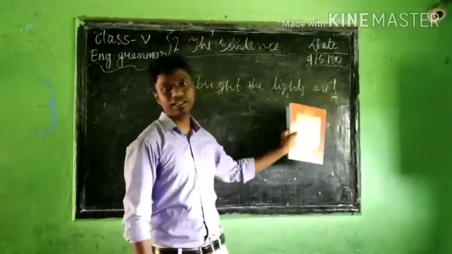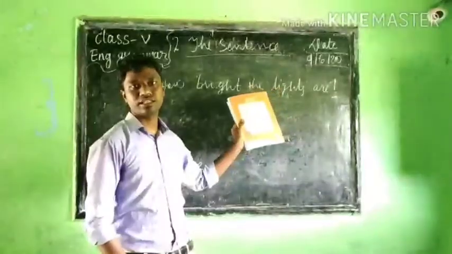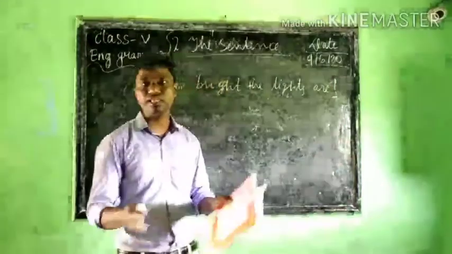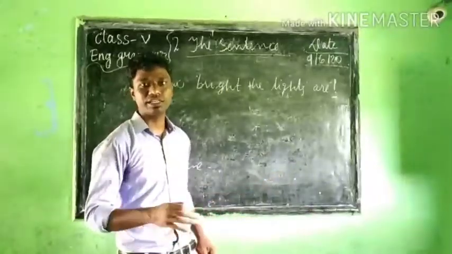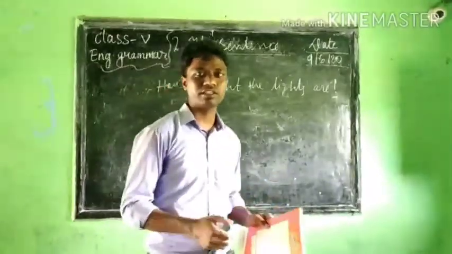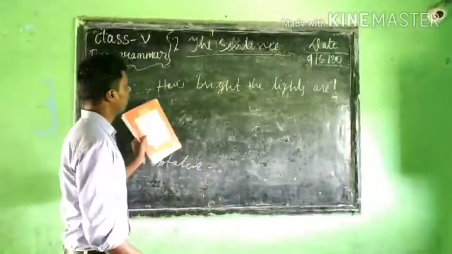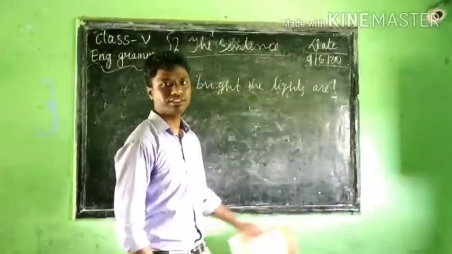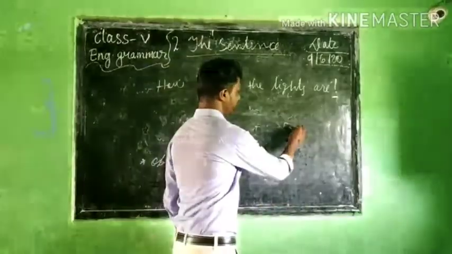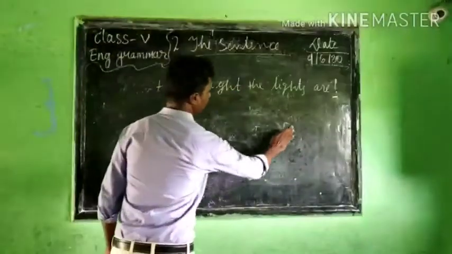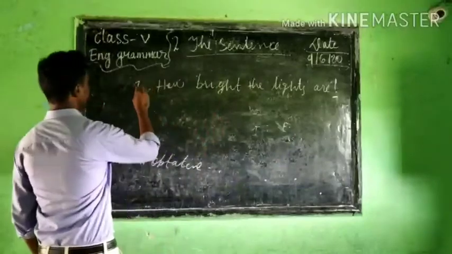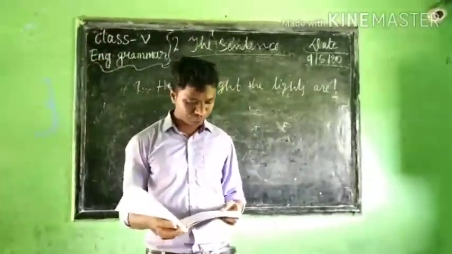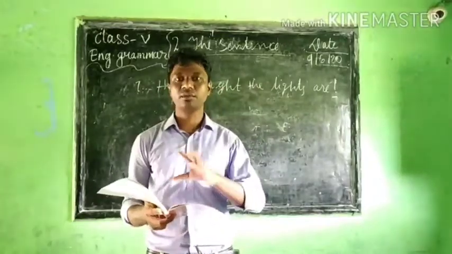The punctuation mark we use for which sentence, I already told you yesterday. I think you should not have any difficulty. Okay, the lights are. So this is an exclamatory sentence. So you can write it E. This is number 1. Then number 2, in this section there are 12 numbers.